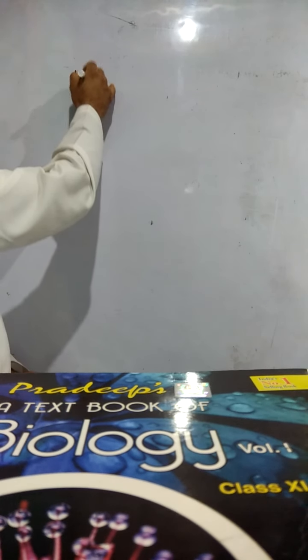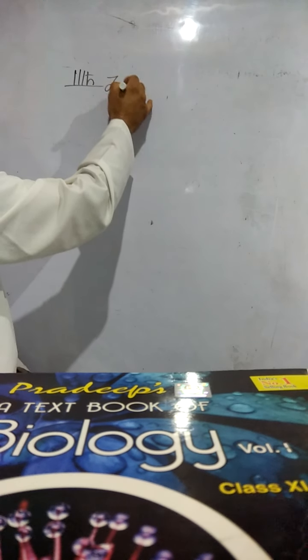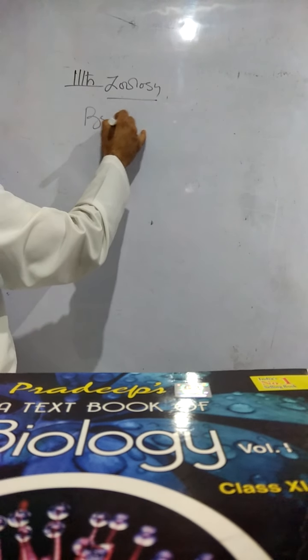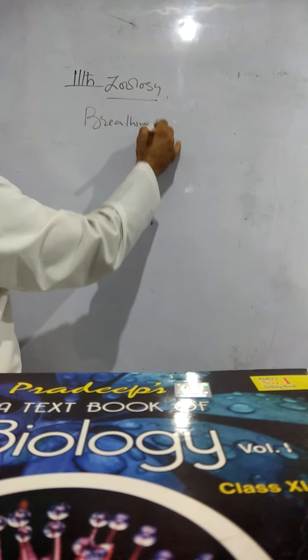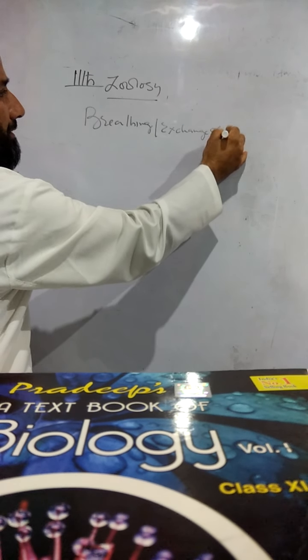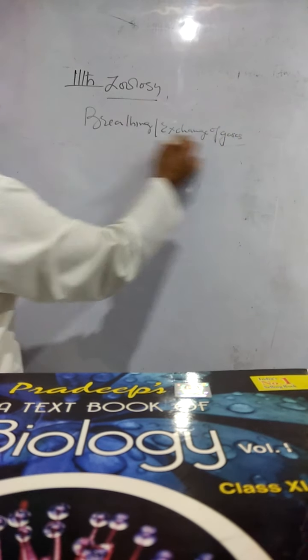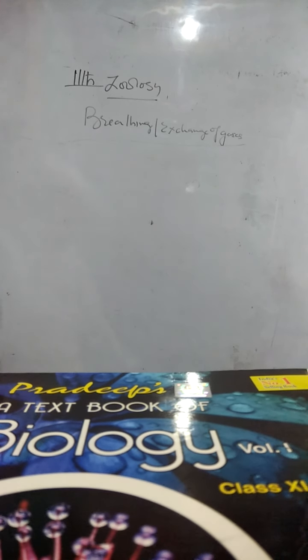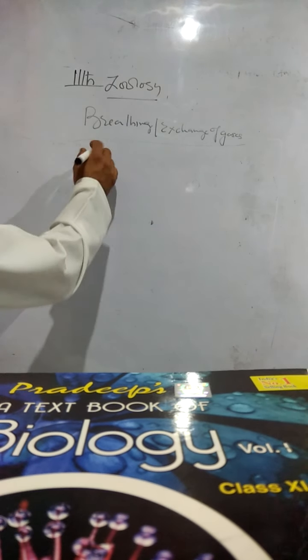This is class 11th zoology, and we are dealing with breathing and exchange of gases. This is the second chapter in human physiology. There are some important terms which are very important to be discussed before going into the physiology of the chapter: pulmonary air volumes and capacities.